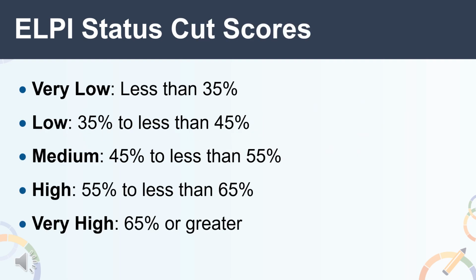The LP has 5 status levels. The cut scores for the status levels are as follows: very low, less than 35%; low, 35% to less than 45%; medium, 45% to less than 55%; high, 55% to less than 65%; very high, 65% or greater.